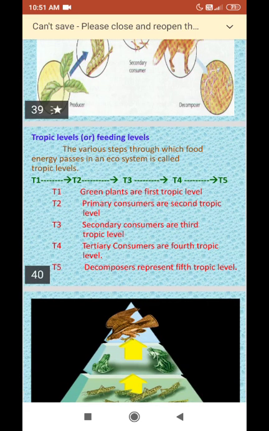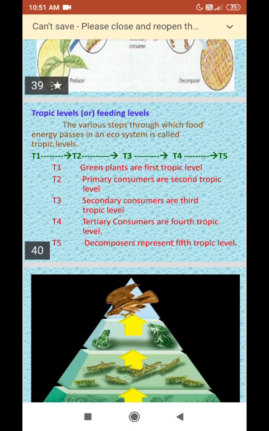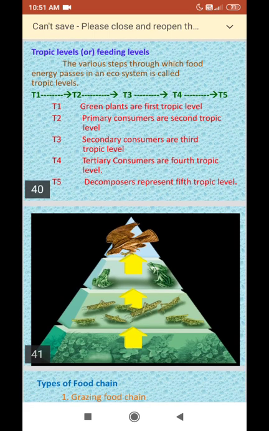Now let us see what trophic levels are. The various steps through which food energy passes in an ecosystem are called trophic levels. Here there are 5 trophic levels. First one, T1 refers to the green plants, the first trophic level. T2, the primary consumers, are the second trophic level. T3 refers to the secondary consumers, the third trophic level, and T4 refers to the tertiary consumers, in the fourth level. And T5 refers to the decomposers, they represent the fifth trophic level.